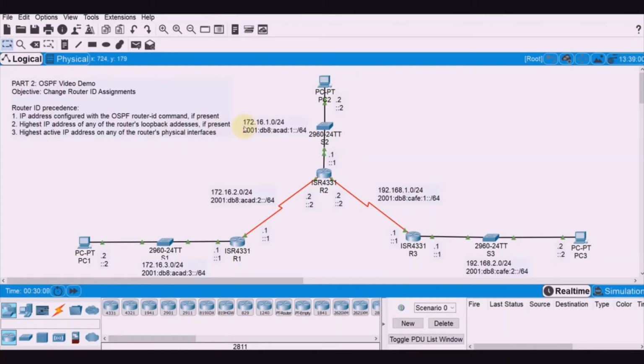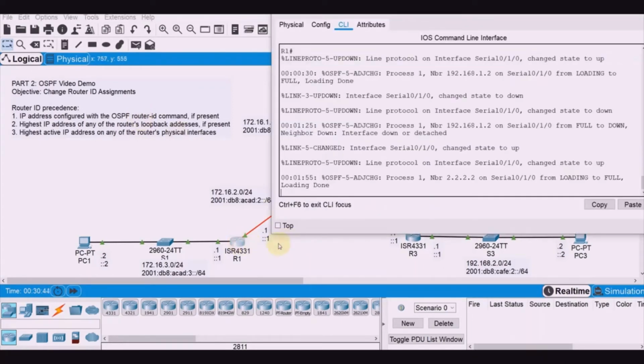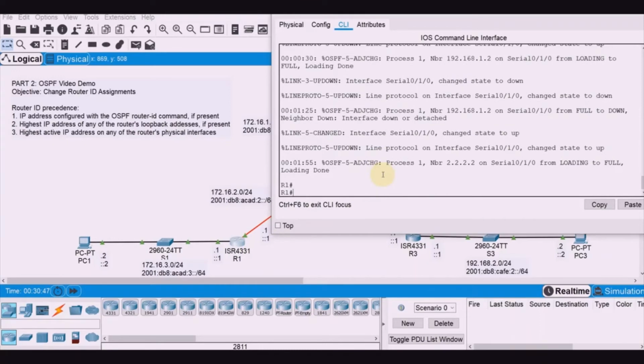Next, what we're going to do now is change the router ID on R1, this time using the first precedence. Precedence 1 is the IP address configured with the OSPF router ID command, if present, which will be used as the router ID. Should there be multiple loopback interfaces, the highest IP address will be used. Now let's use this router ID command to set the router ID on router 1, router 2, and router 3. So let's proceed.